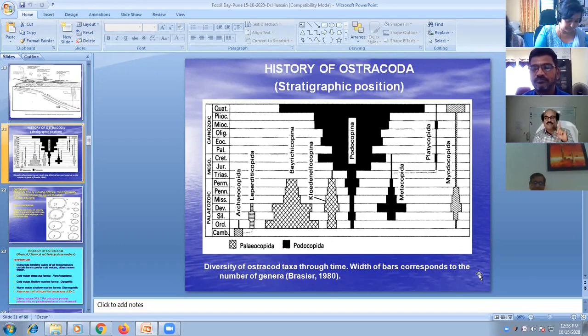So, the question is: are Cenozoic ostracods not good for biostratigraphy? Do they not have the same rapid evolutionary rate as planktonic foraminifera, giving you zonation, calcareous nannofossils, and zonation? Ostracods are missing completely from Cenozoic biostratigraphy of India. Not even in the Andaman Nicobar Neogene sequence, where Srinivasan and others have classified each formation into planktonic foraminiferal zones. So what is the problem? Are they not good for biostratigraphy?